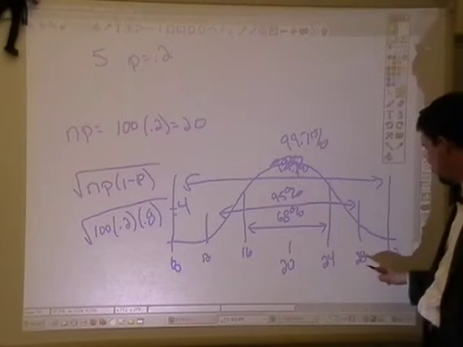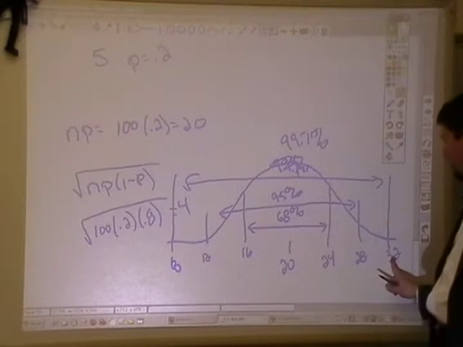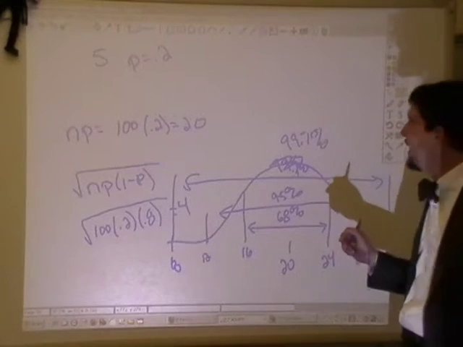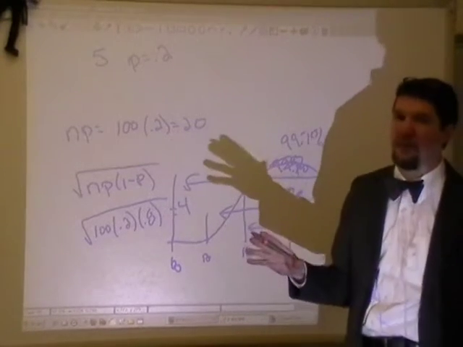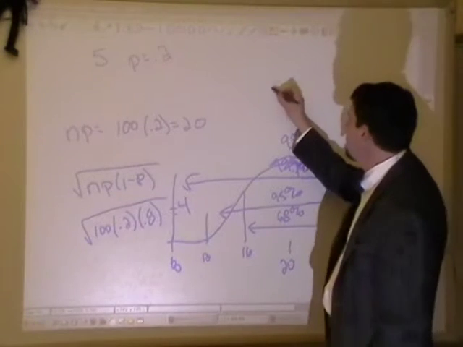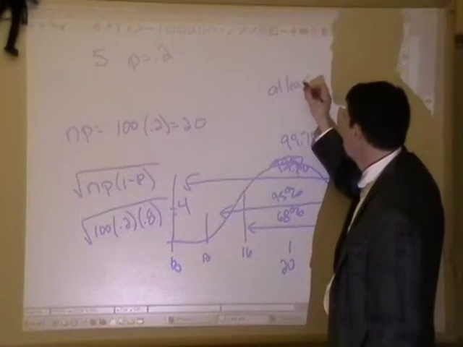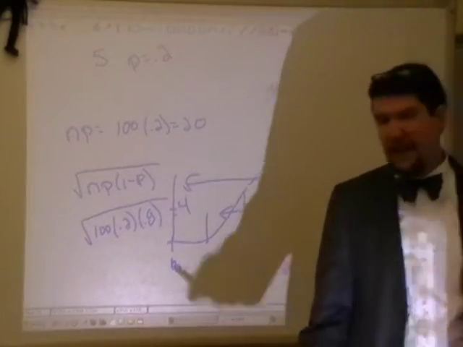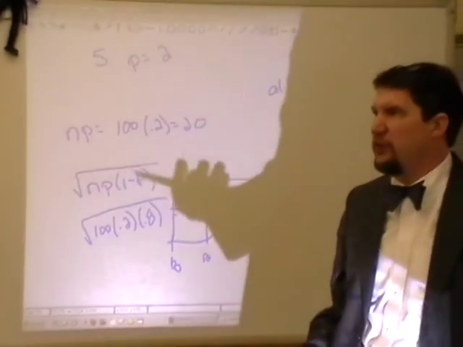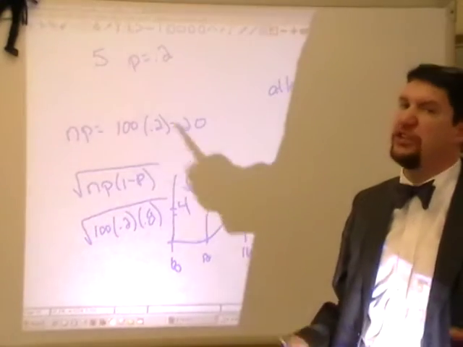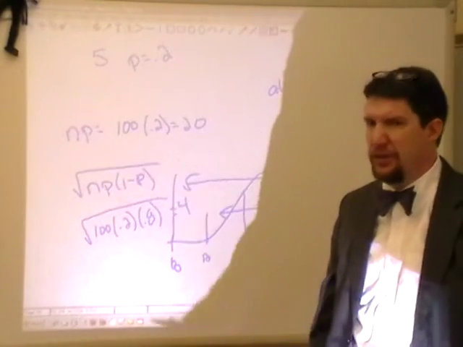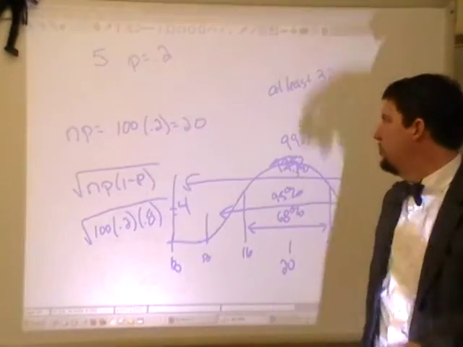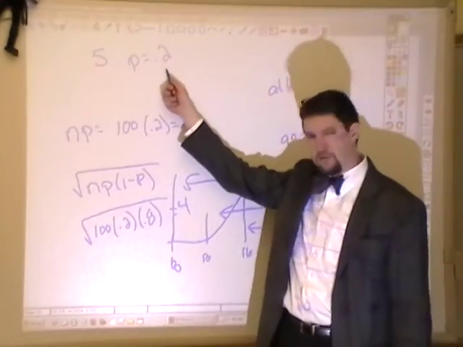Well, I would need to go 3 standard deviations above the mean to this value right here. So how many cards would I expect them to have to get to show me that they've got some ESP? They would have to get at least 32 cards, right? Now, you know, we all sit there and say, oh, if they've got ESP, they should get them all right. Well, you know what? No one gets everything right. I mean, it's just the way it is. But they would need to be significantly different from just guessing.